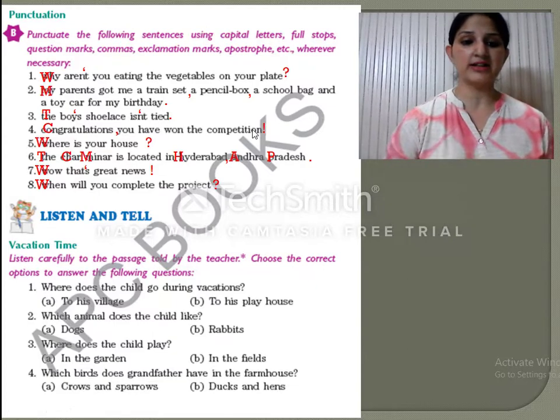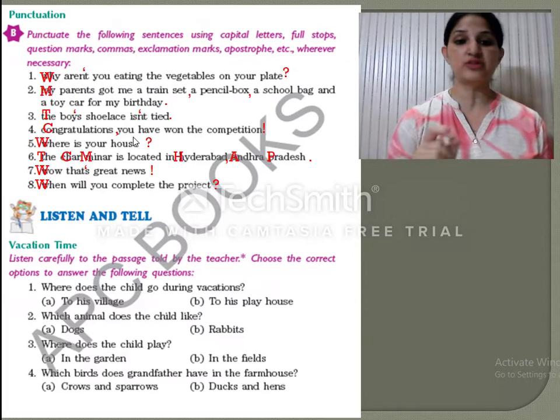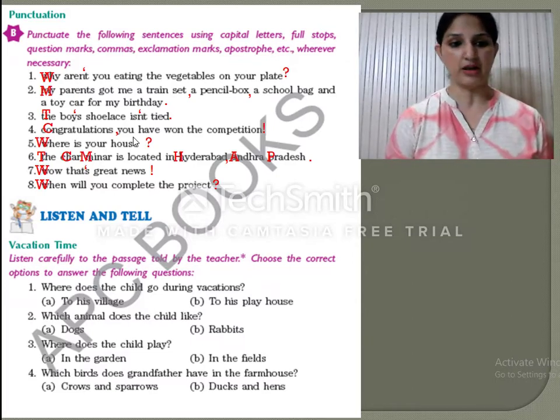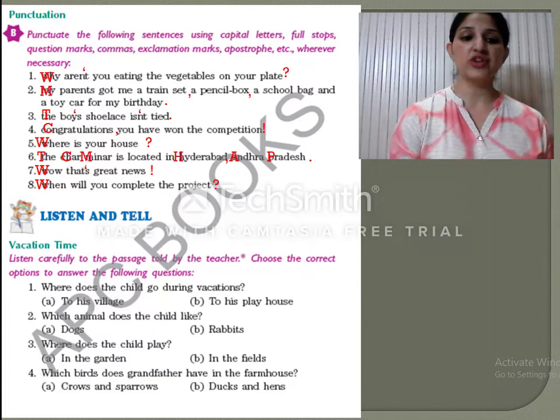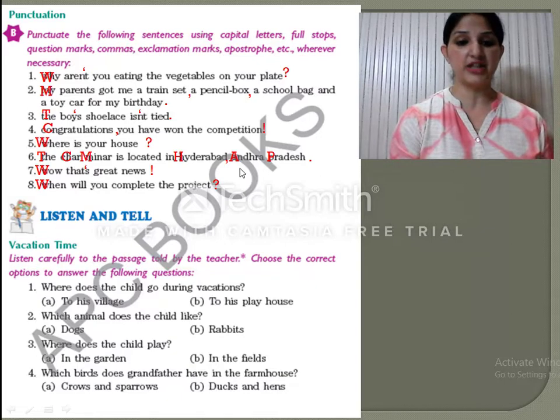So to understand this more, I would like you to go and see the video of types of sentences so that you get a clear picture of where we use an exclamation mark, where we use a full stop and where we use a question mark. Okay. Now let's see the next sentence, which is: The Charminar is located in Hyderabad, Andhra Pradesh.